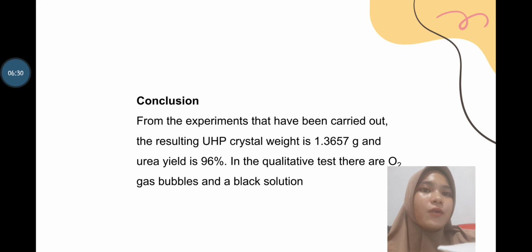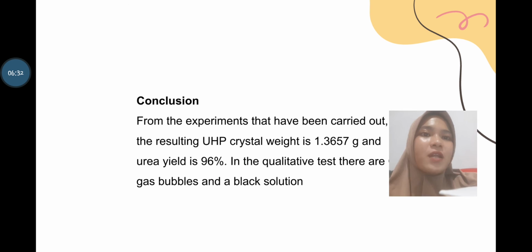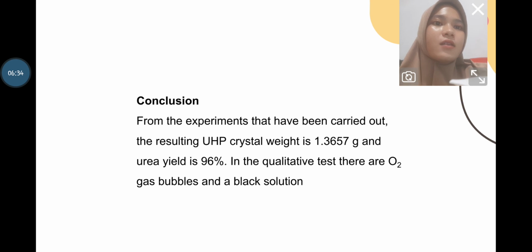Conclusion. From the experiments that have been carried out, the resulting UHP crystal weight is 1.3657 grams and the urea yield is 96%. In the qualitative test, there are oxygen gas bubbles and a black solution.